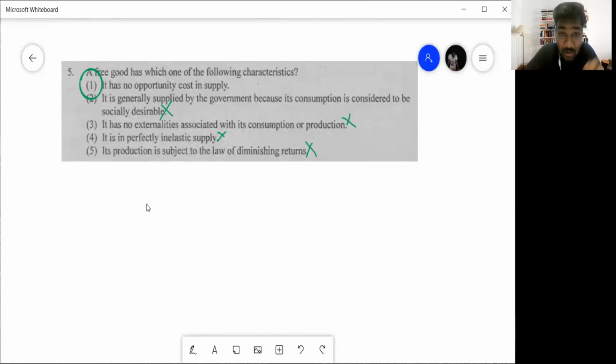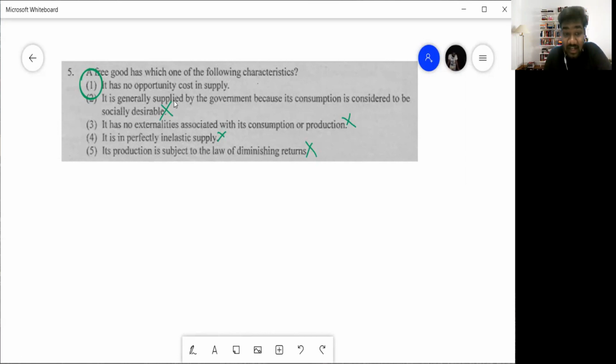But forget about that. If it's sunny and let's say you go and dry your clothes in the sunlight, you use that sunlight, is there an opportunity cost? Are you letting go of something else? Could you have done something else with that sunlight? Because I went and dried my clothes, I can't use the sunlight to go to the beach and sunbathe. I know you all don't sunbathe, but foreigners do. Is there something like that? No, there is no opportunity cost. So free goods have no opportunity cost in supply.